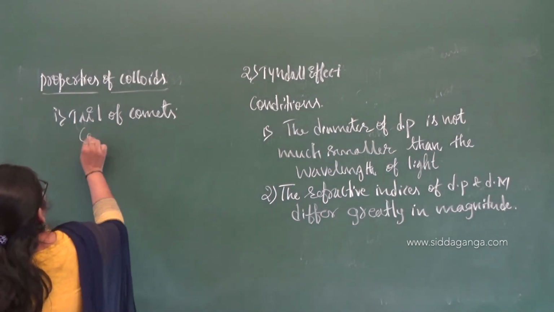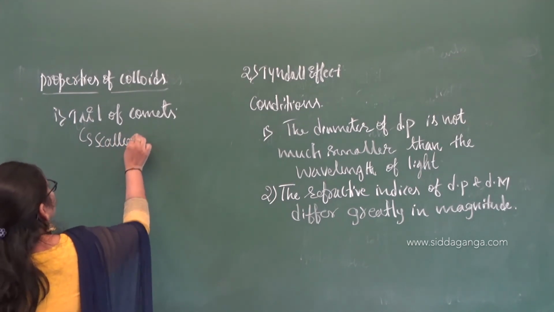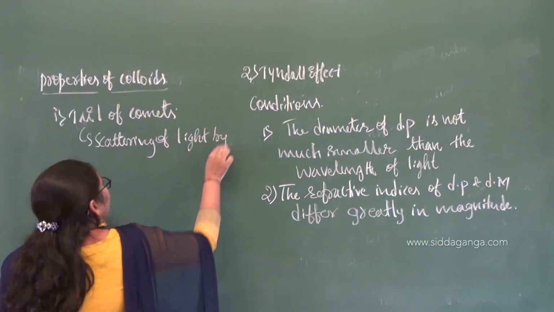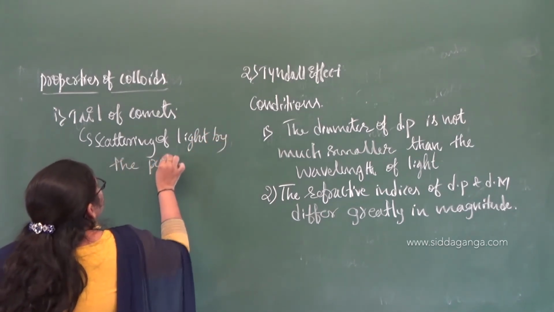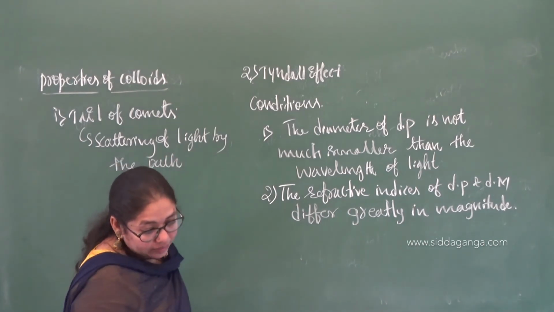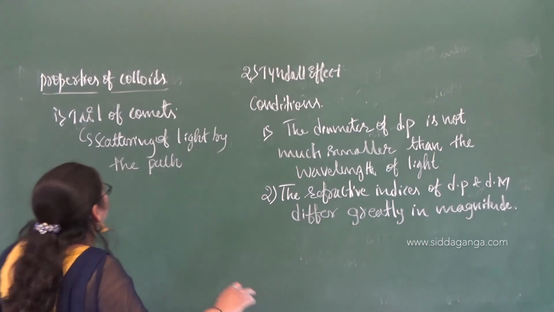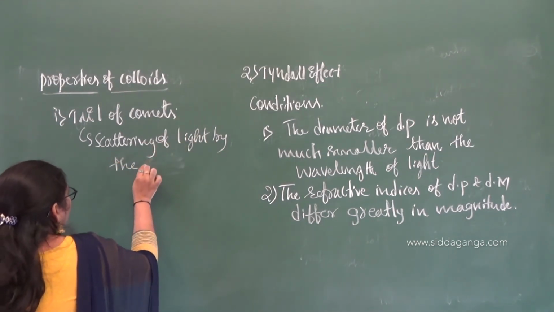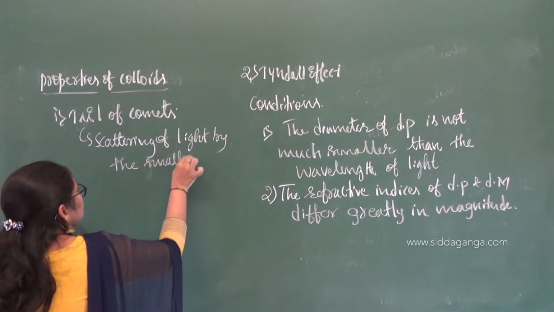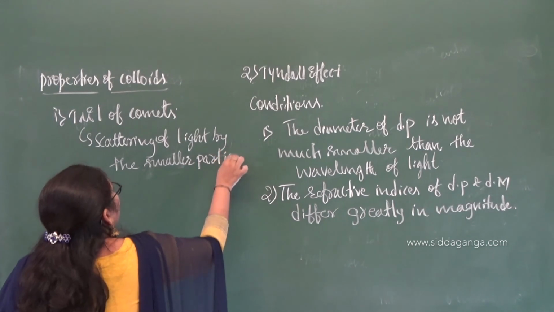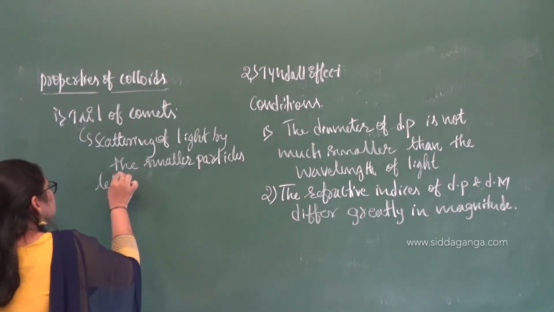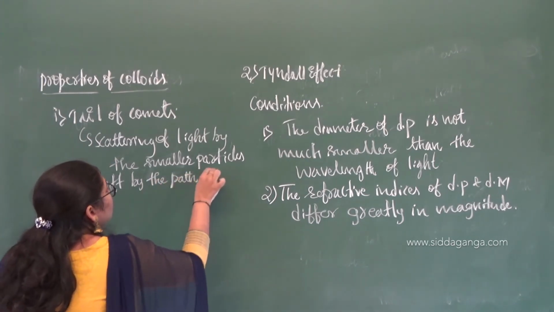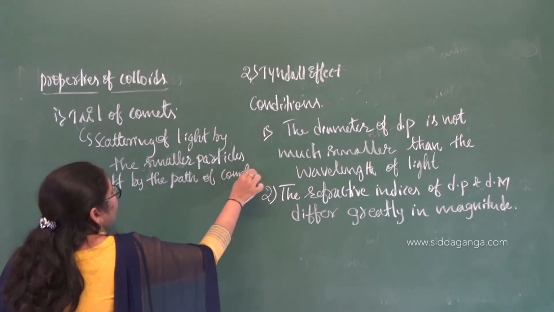So the tail of a comet is mainly because of what? Scattering of light by the path of the comet, or you can say the solid particles, the smaller particles, left by the path of the comet. Are you getting this one?